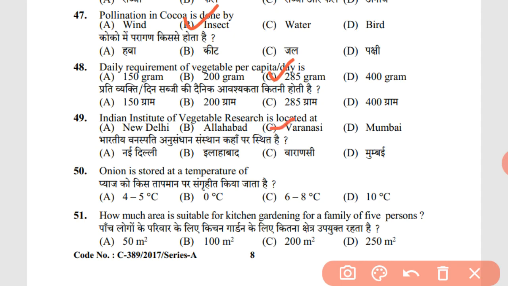Onion is stored at a temperature of 0 degrees Celsius, which is appropriate for its storage, and it will also avoid sprouting. 51st question. How much area is suitable for kitchen gardening for a family of 5 persons? 250 meters square.